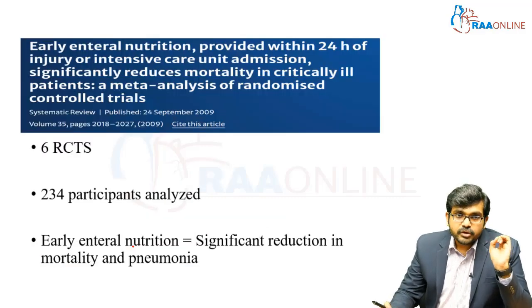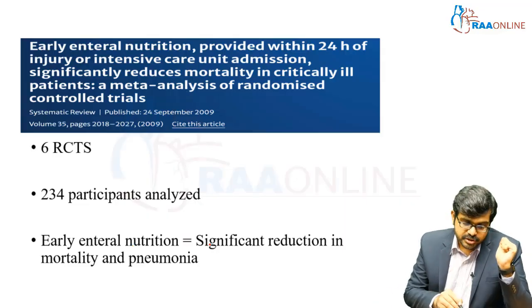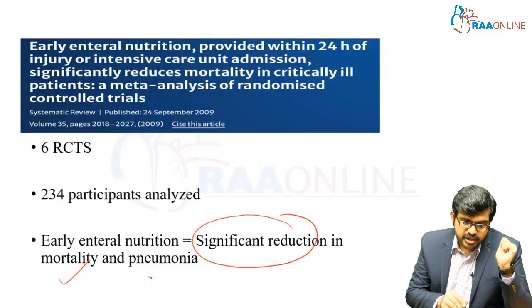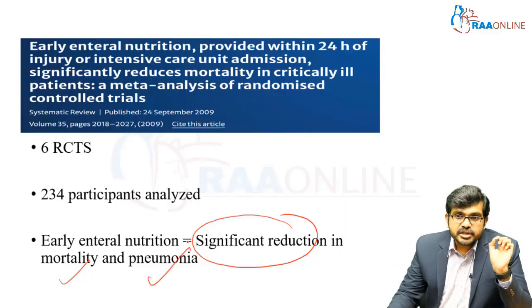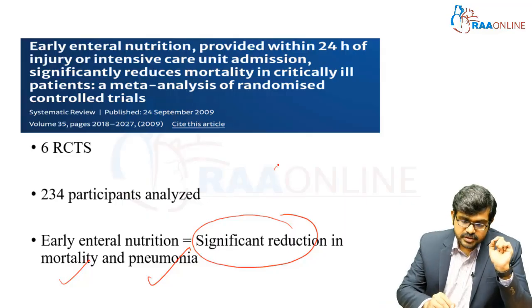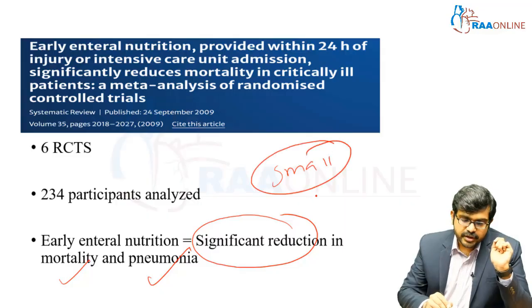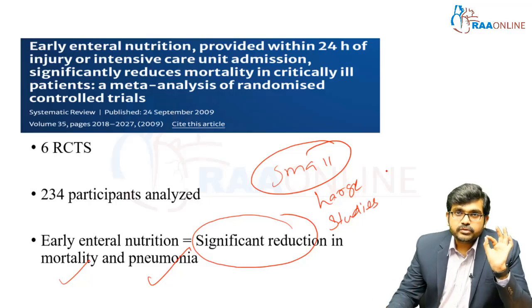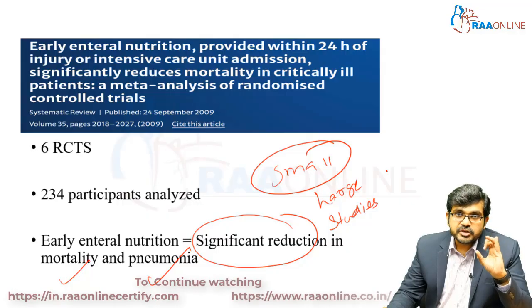Is it evidence-based? So it is a systematic review and meta-analysis of 6 RCTs. Close to 234 participants were analyzed. Early enteral nutrition is associated with a significant reduction in mortality and pneumonia. Although there is a statistically significant reduction in mortality, considering the overall trial quality and the trial sizes being small, we need subsequent larger studies to reproduce the same effects on mortality. So that is the only caveat. Now we have discussed the advantages associated with enteral nutrition on top of parenteral nutrition, and second, that the advantages of enteral nutrition are evidence-based.